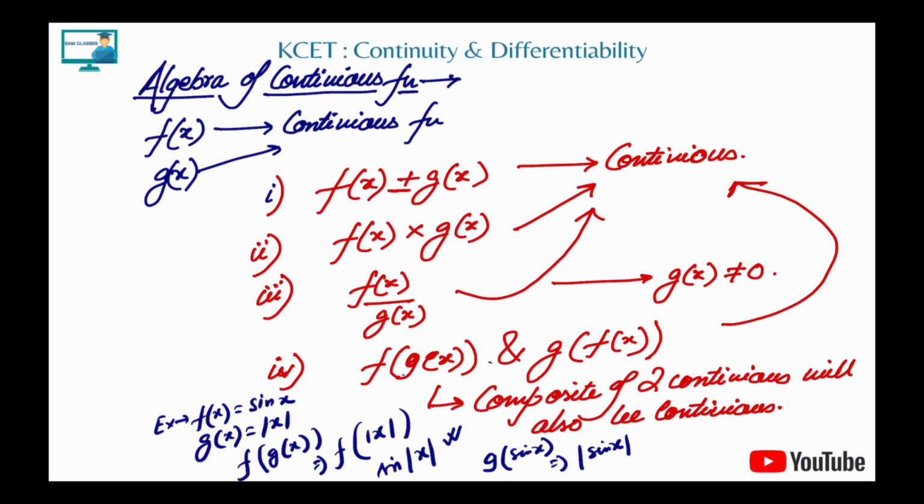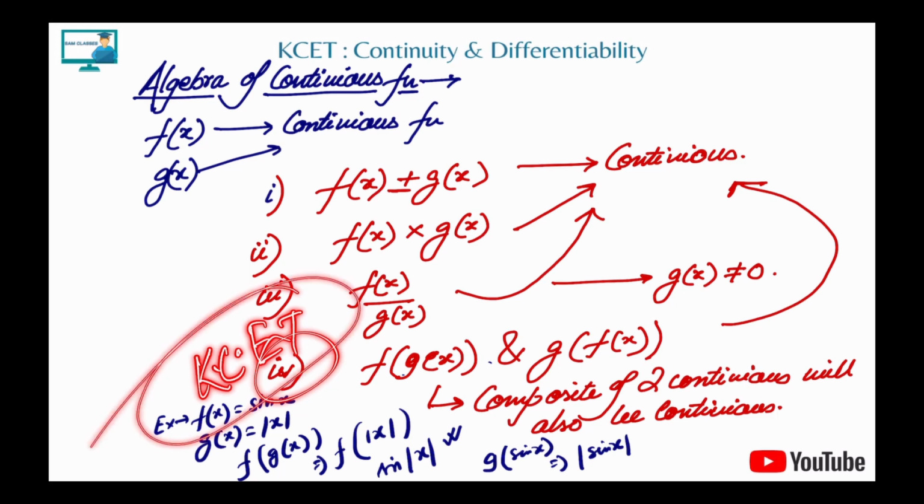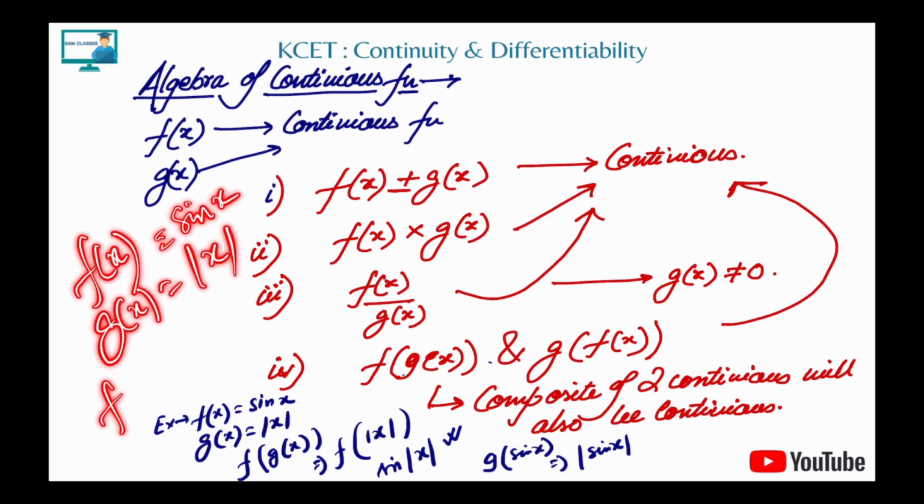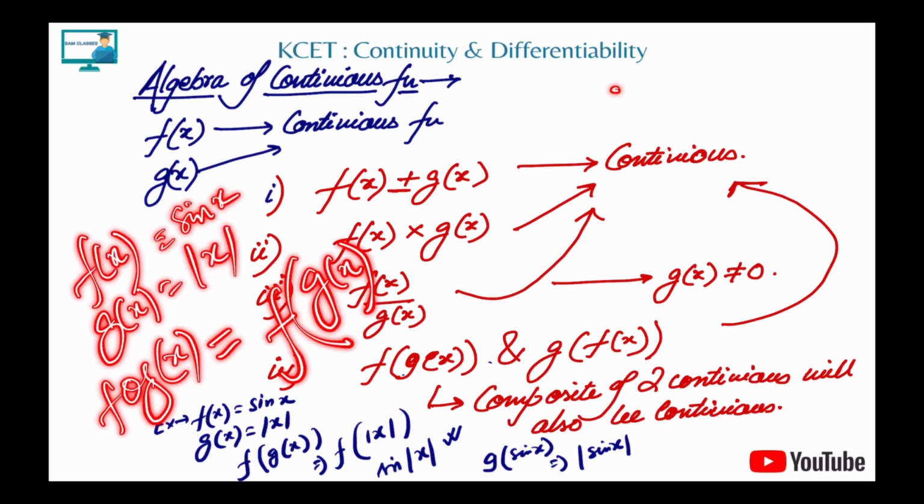Now the last one is very, very important, student. It is very important from the KCET point of view. We see sometimes a lot of questions on the composite of two functions. Let's say I have a function f(x) equal to sin x and g(x) equal to mod x. Now if I'm doing f of g of x, basically in the f function I'm putting g(x), which is mod x.